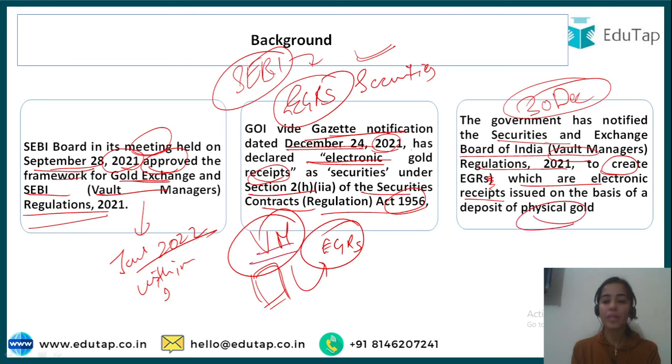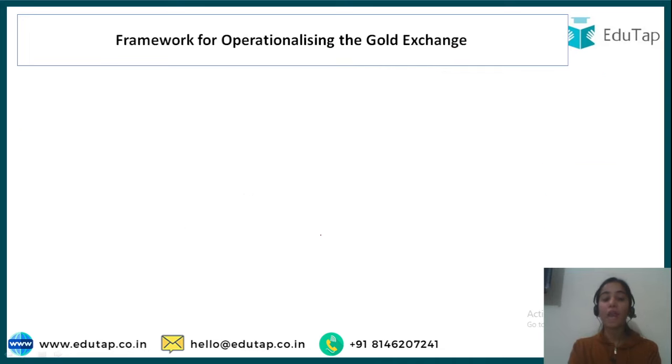So the VMs, that is the vault managers, will be keeping the physical gold with themselves and giving the EGRs, that is the electronic receipt in electronic form, to the investor. Now we will see the framework. You have understood the basics of how the gold exchange will work, that is through the EGRs. The gold exchange will be under the stock exchange, as a separate or new segment of the stock exchange, and the stock exchange has to take approval from SEBI to launch trading in EGRs.